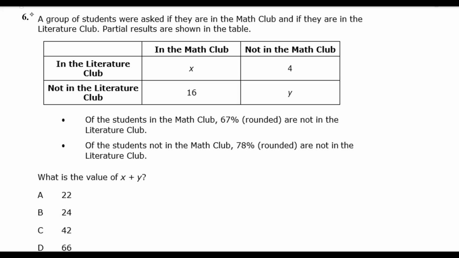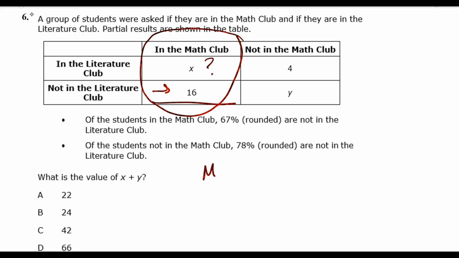All right, so of the students in the math club, 67% rounded are not in the literature club. So of all the students in the math club, 67% are not in the literature club. We have to write an equation to figure out how many total students there are. Let's let M be the number of students in the math club. Out of all those students, 67% of them are not in the literature club.